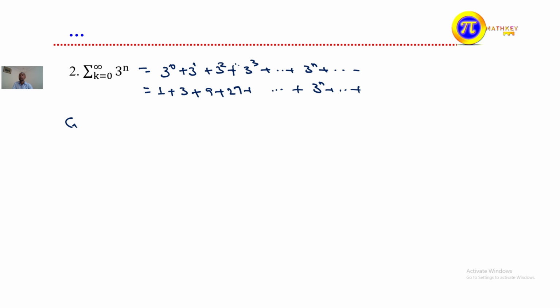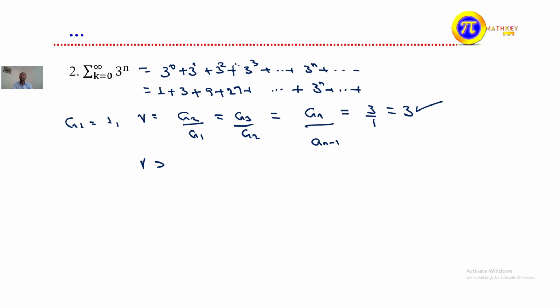What is the common ratio? The first term is g1, which equals 1. The common ratio r is g2 divided by g1, or g3 divided by g2, or gn divided by gn minus 1, and it continues. The second term is 3 divided by 1, which equals 3, and 9 divided by 3 is 3. So the value of r is greater than 1. This sequence diverges to positive infinity, and we can't find the sum. The sum as this goes to infinity is positive infinity, so it diverges.